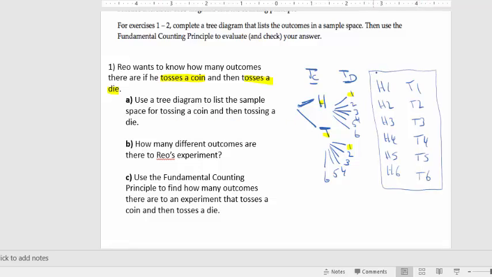And technically these are sets, so they're supposed to be inside braces, but we don't make a big deal out of that in this course, really. The important thing is just being able to list them all, identify them. And how many outcomes are there? Well, there's 12 outcomes. And how could I have gotten that by the counting principle? Well, I would have just realized for my tossing of the coin, I had 2 outcomes. And for my tossing of the die, I had 6 outcomes. So when I do 2 times 6, I get 12.